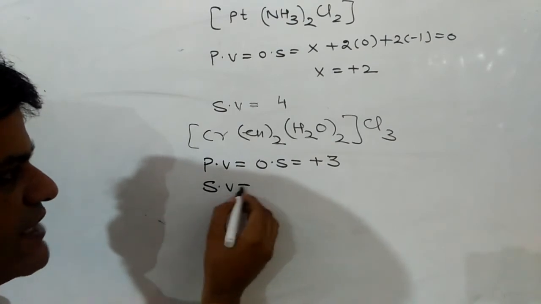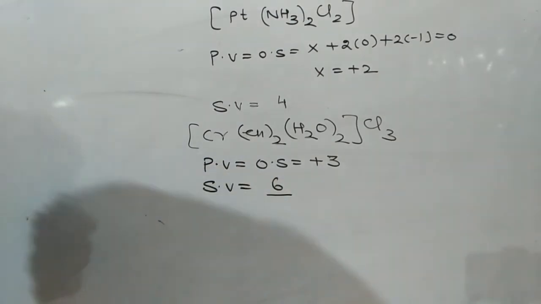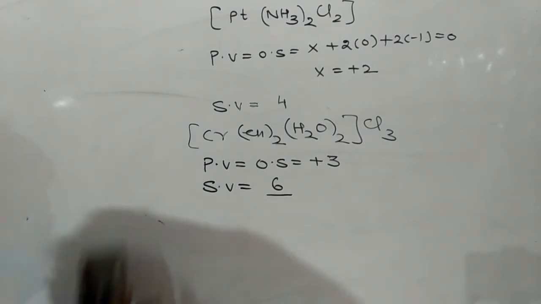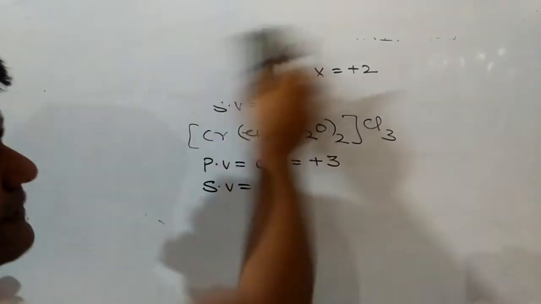Secondary valency will be 6, since there are donor sites, 2 in each ethylenediamine, so total 4 plus 2, that comes out to be 6. I hope you understand what primary valency and secondary valency are.